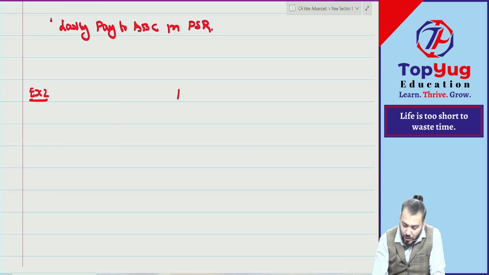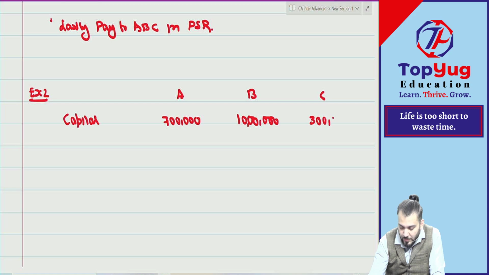Right. Example number 2. Find out the order of payment. A, B, C capital on the date of dissolution is 7 lakh, 1 lakh, 10 lakh and 3 lakh, and PSR is equal to 4 is to 5 is to 1. Do.